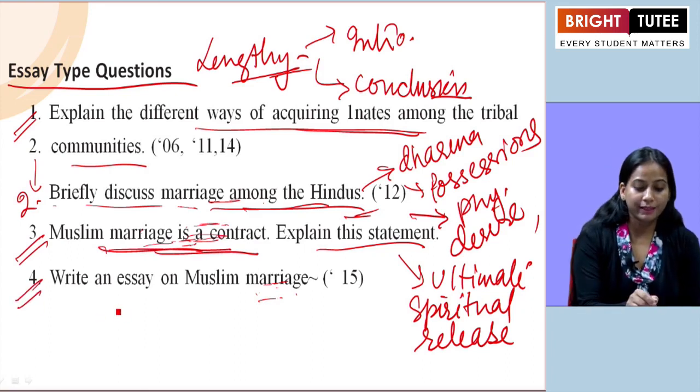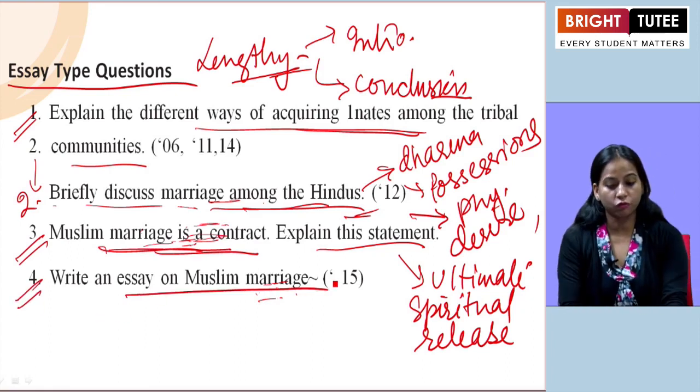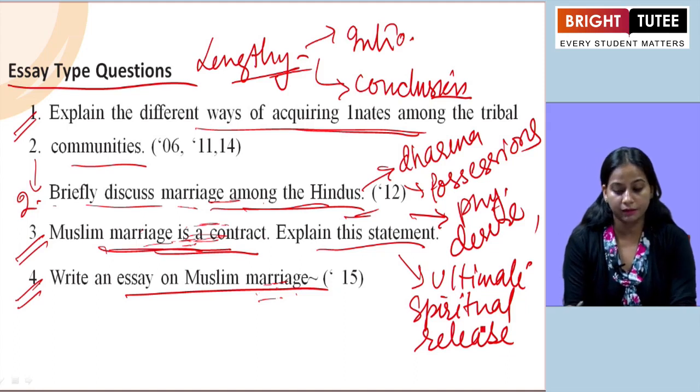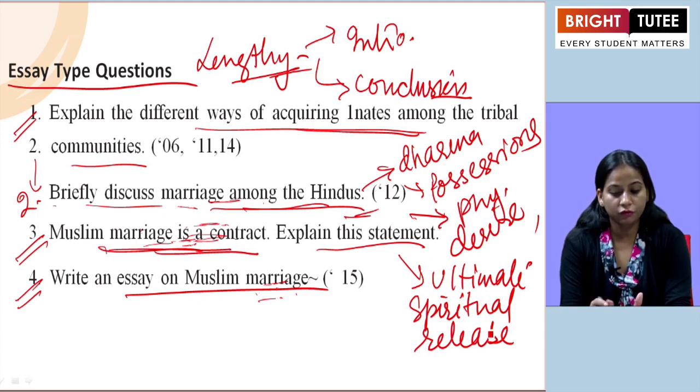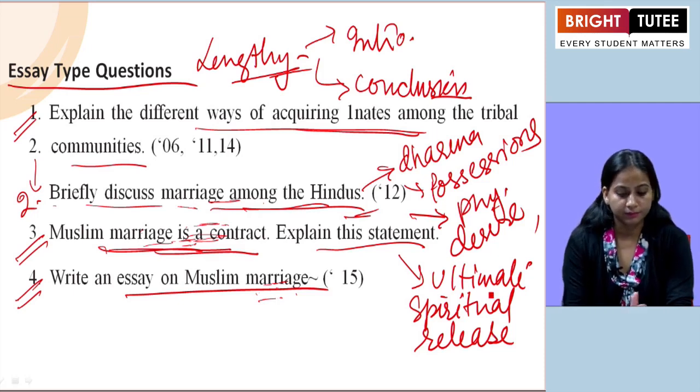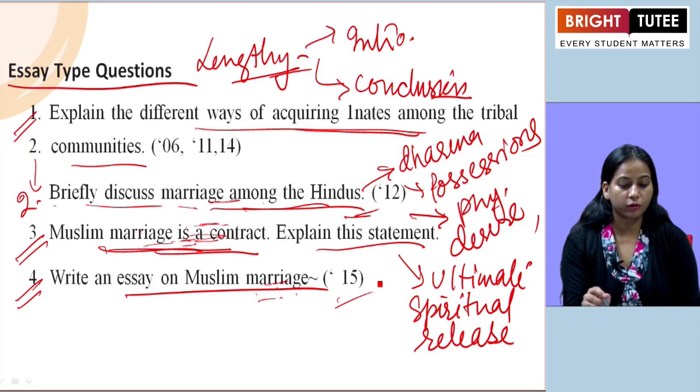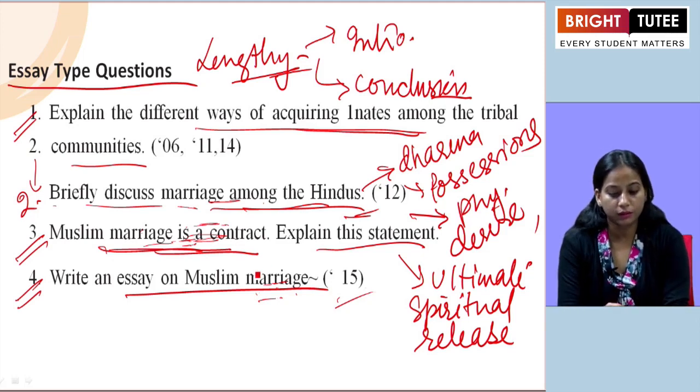The next one, write an essay on Muslim marriage. So, all these points that we have taken here will include what are the different features of Muslim marriage, which includes groom, bride, qazi and the other witnesses, and these witnesses include 2 male or 4 female witnesses. Then within this question number 4, we have to mention the 2 different types of marriages, the regular and the irregular marriage.